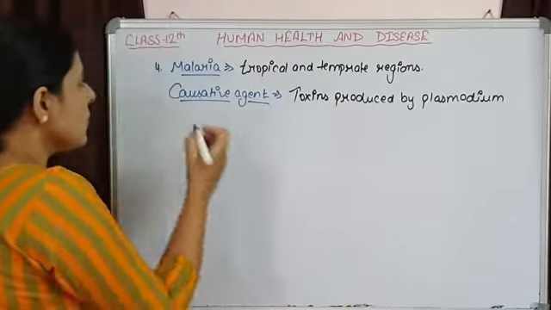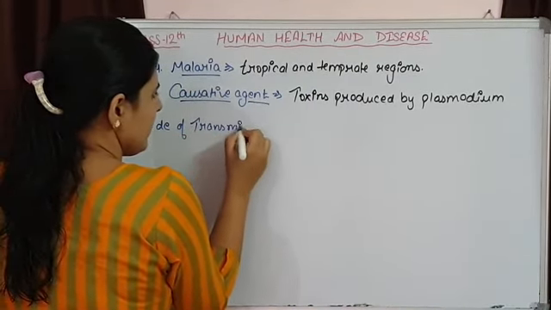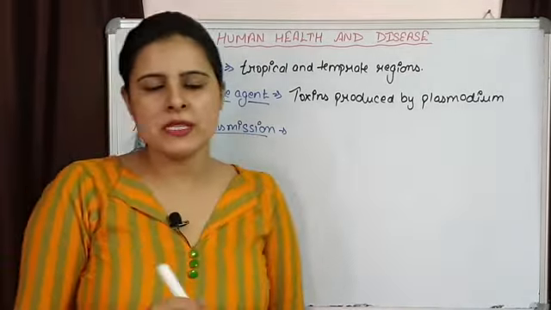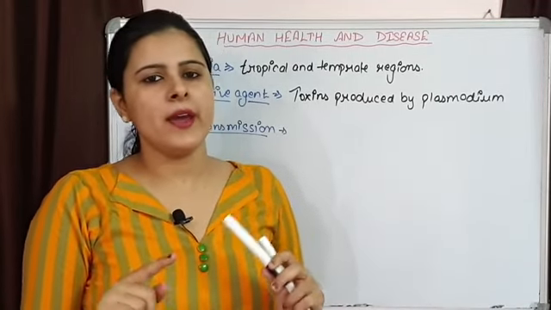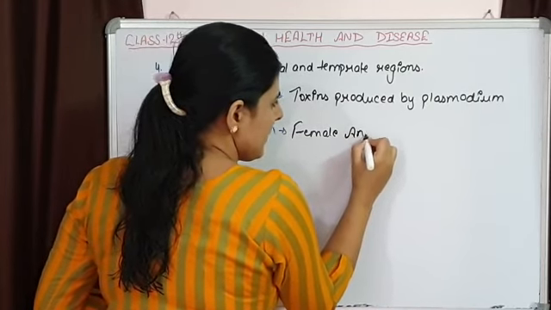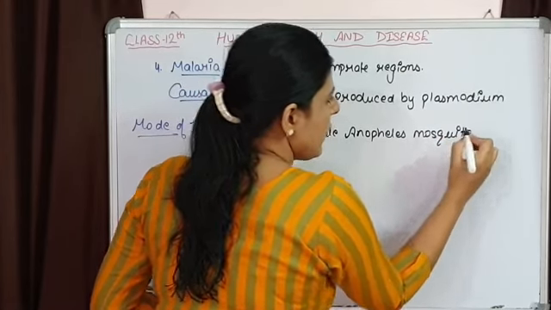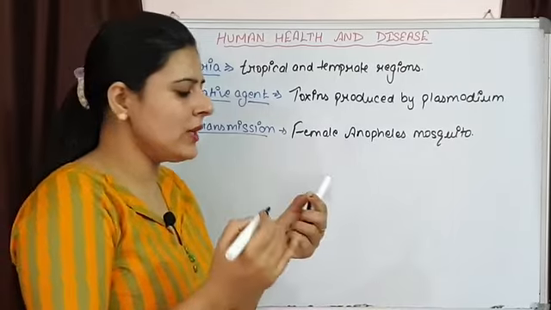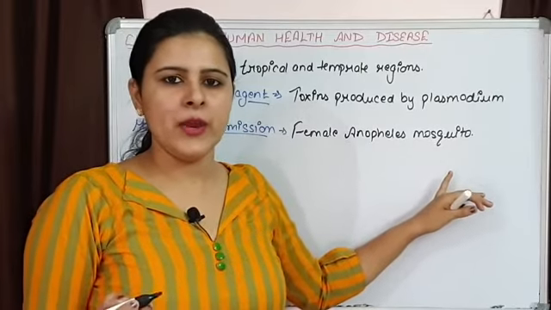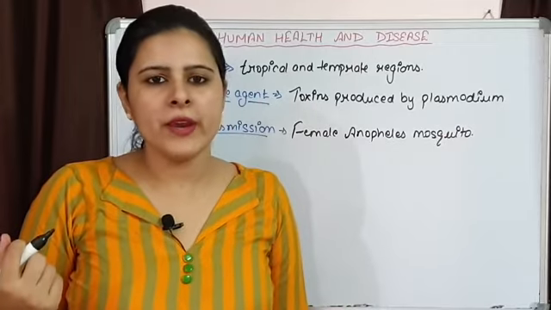Now let's talk about the mode of transmission. Here also transmission is with the help of a mosquito, but that is different from chikungunya and dengue. It is female Anopheles mosquito. Now again, what female Anopheles mosquito is doing? It is also going to bite an infected person, and when it is going to bite an infected person, it will carry the Plasmodium with the blood of the infected person.